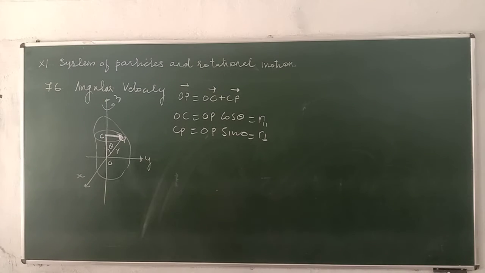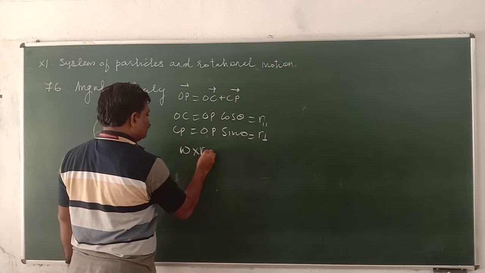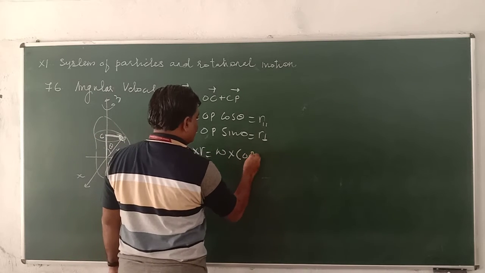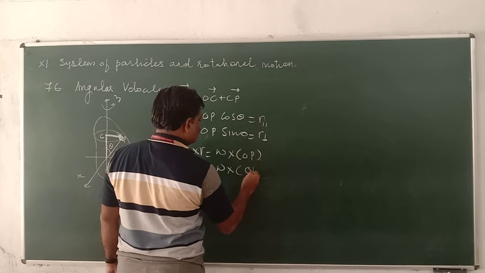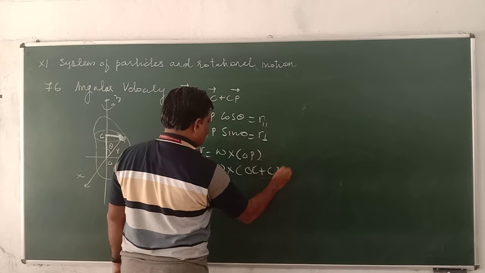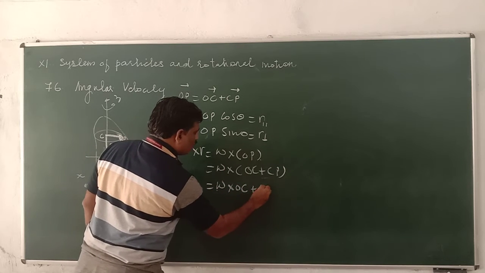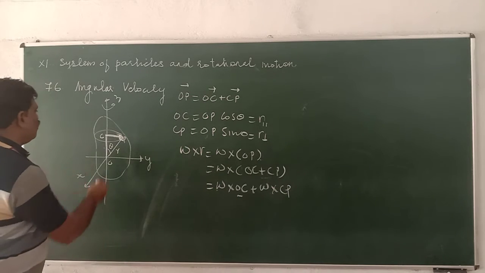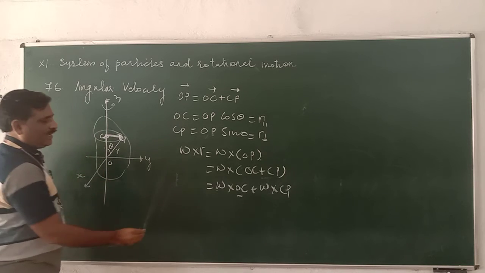Now let us see omega cross r, which is equal to omega cross OP, which is equal to omega cross OC plus CP, which is equal to omega cross OC plus omega cross CP. Omega is along this direction, and OC is also along this direction.